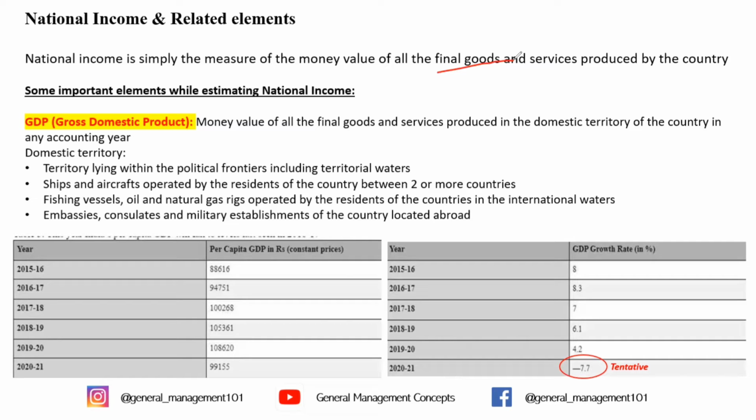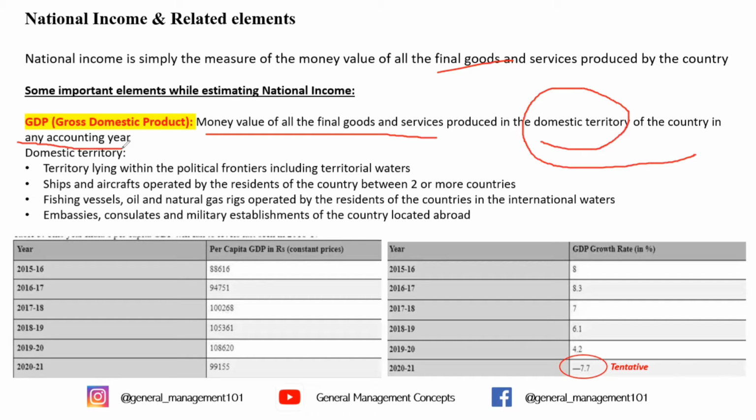So GDP, it's a very hyped word and one of the most searched words on YouTube and Google as well. GDP stands for gross domestic product, which simply captures the monetary value of all the final goods and services produced in the domestic territory of the country in any accounting year.